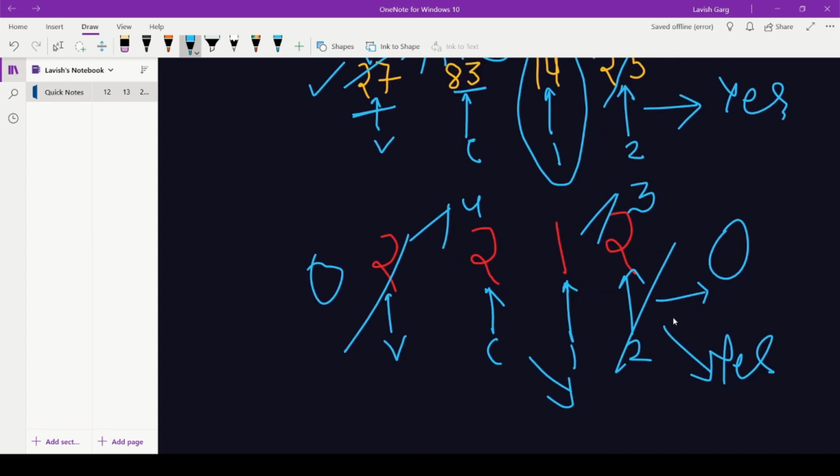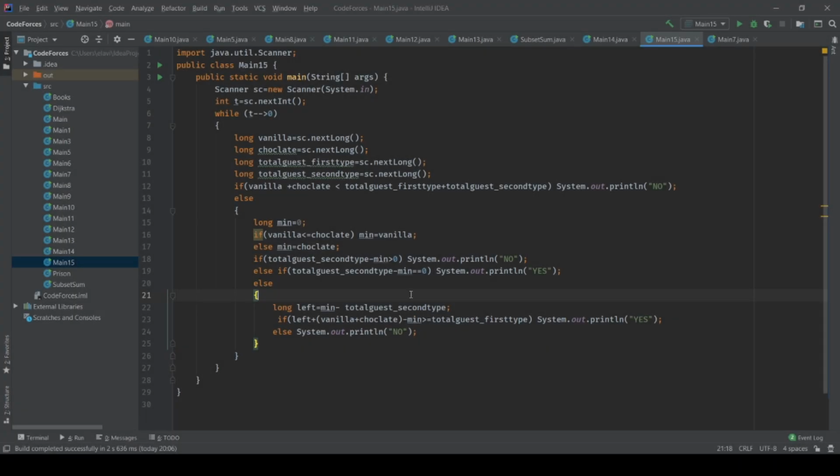I hope you got the method of how to approach this problem by seeing these examples. Now let's move to the code part. Here, as we have discussed, if the total number of cookies is less than the total number of guests, then we will print no. That is, we cannot satisfy all our guests. In the else part, we try to satisfy the demand of the second type of guest, and if it is not satisfied, then we will print no.